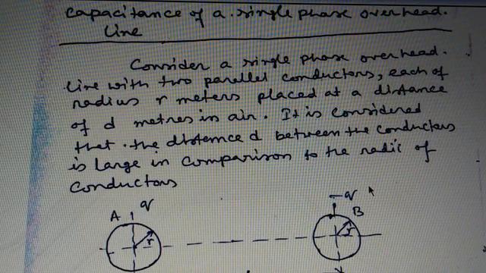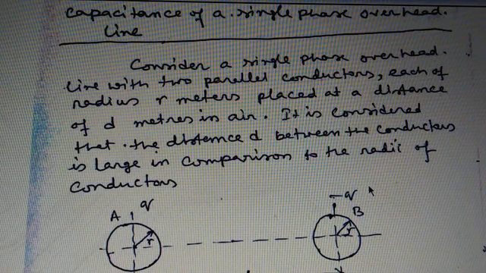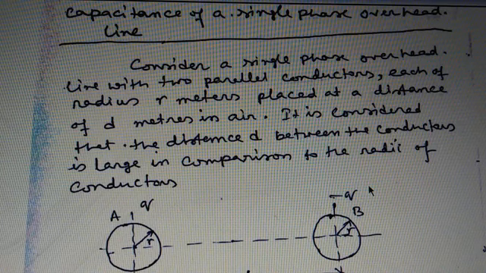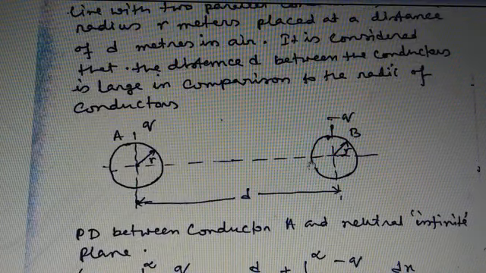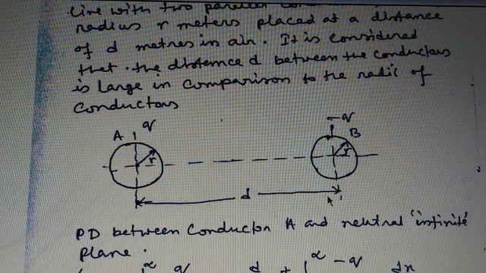A uniformly distributed charge on the conductor acts as though it is concentrated on the conductor axis. Therefore, for the purpose of the present analysis, it is considered that the charge plus q coulomb on conductor A and minus q coulomb on conductor B are concentrated at the centers of the two conductors, which are separated from each other by d meters. So, these are the two conductors, where the radius is r, that is conductor A, conductor B, and here is charge q, and there is minus q, and the distance between the two conductors is d.